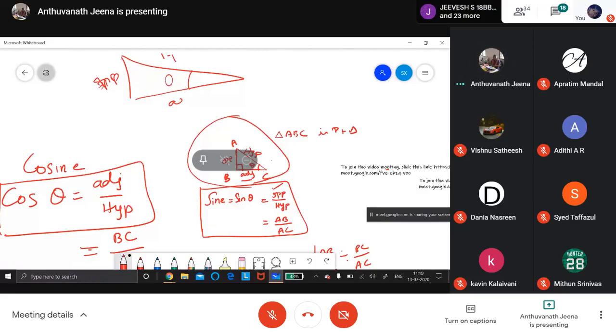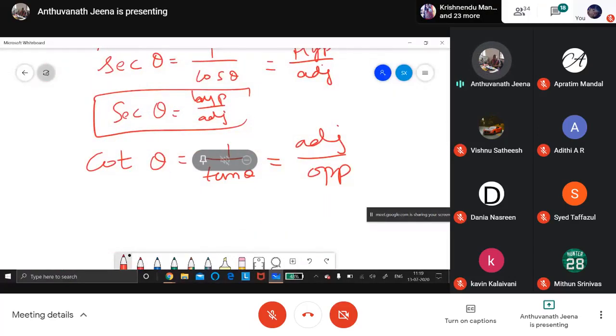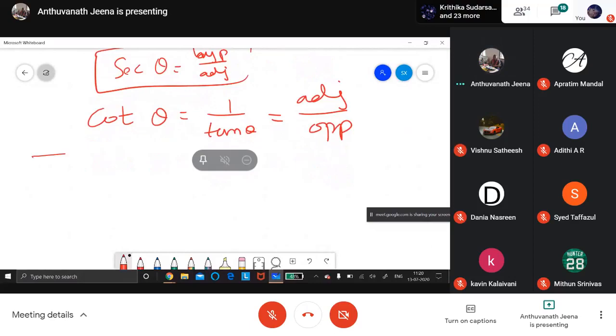Secant theta is hypotenuse by adjacent. Cot theta means reciprocal of tan, so adjacent by opposite. Like that you learn. Tomorrow I'll ask you. You should look at the front camera and tell, not look at the book. Remember that, and learn very nicely.